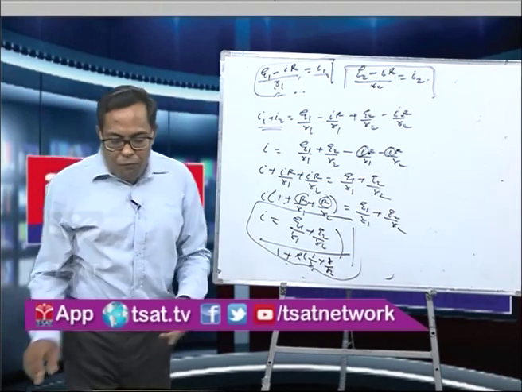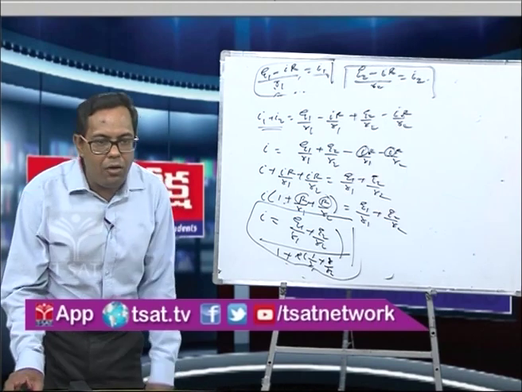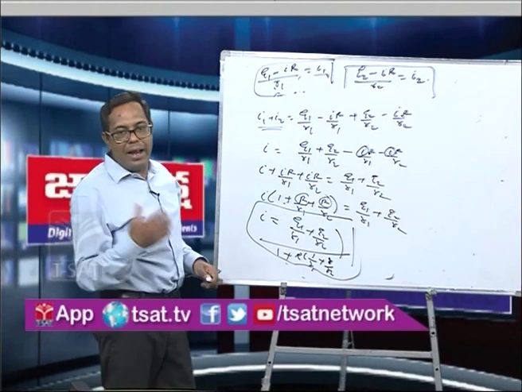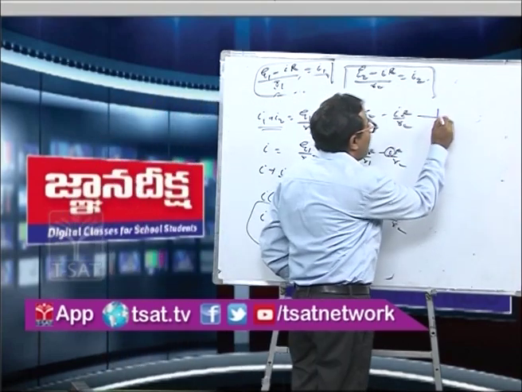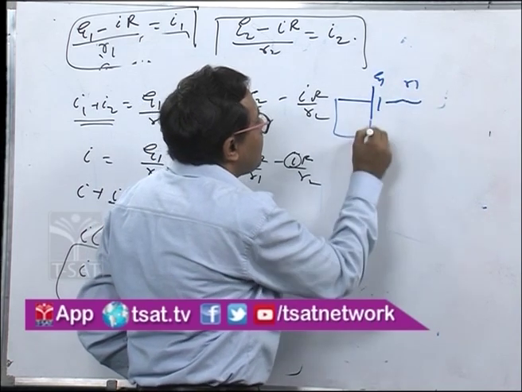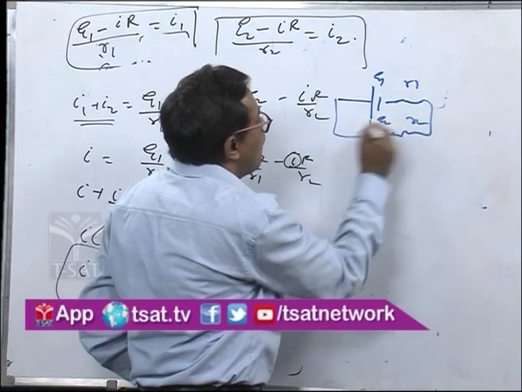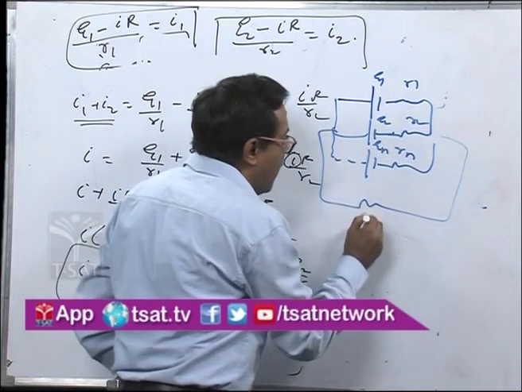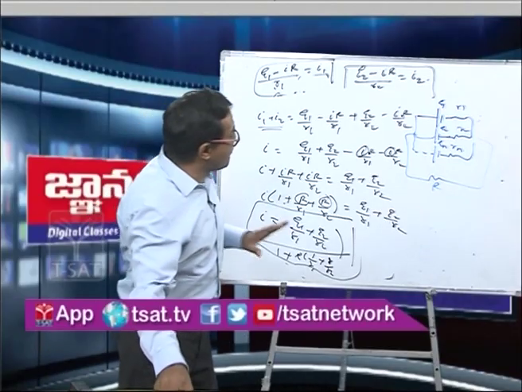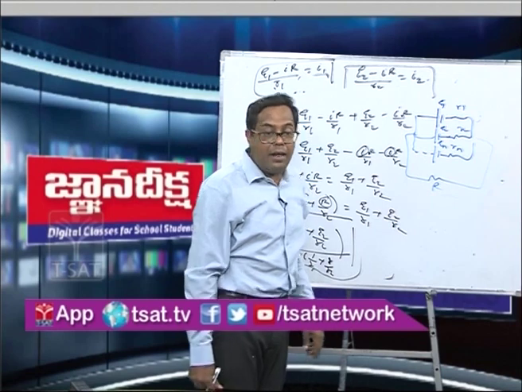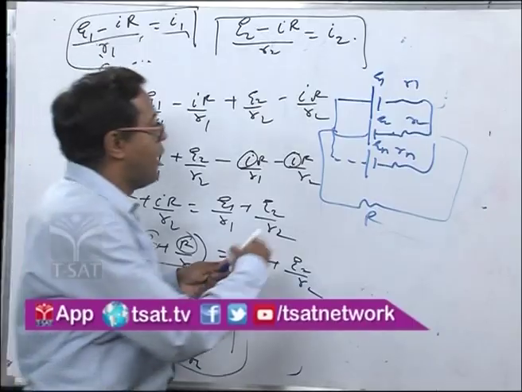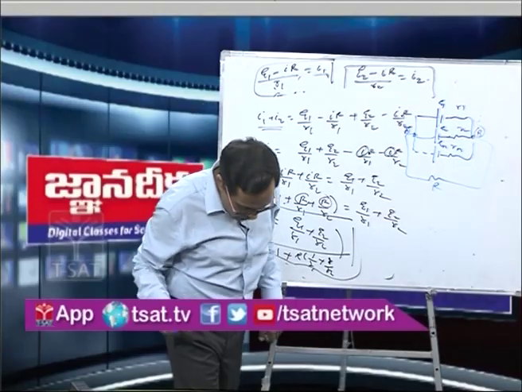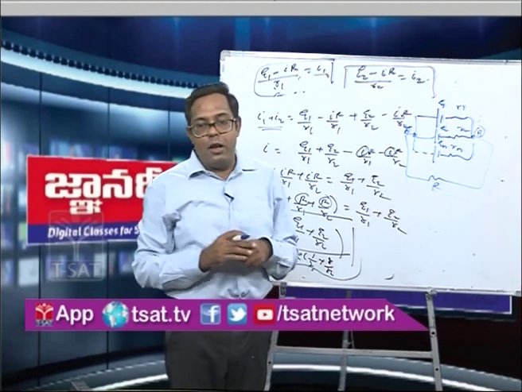Now, if one of the polarities is reversed, what you have to do? For example, if you take n cells like this, you have one cell E1, R1, E2, R2, up to n cells En, Rn. This is connected with an external resistance, say R. Remember, all the cells are correctly connected. Why are they correctly connected? Because all the positive terminals are connected to one point, say A, and all the negative terminals are connected to another point B. So right now all the cells are connected in a proper way. They are not wrongly connected.